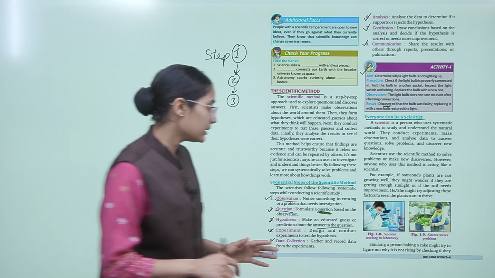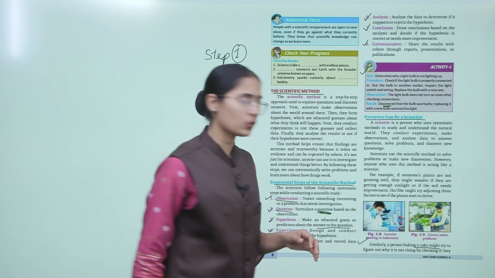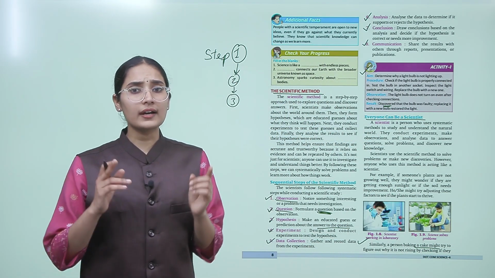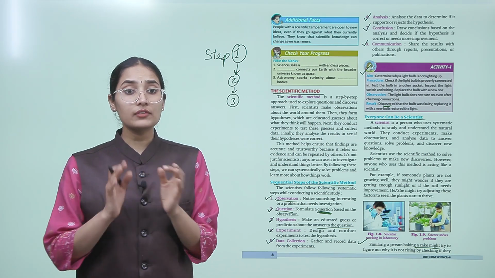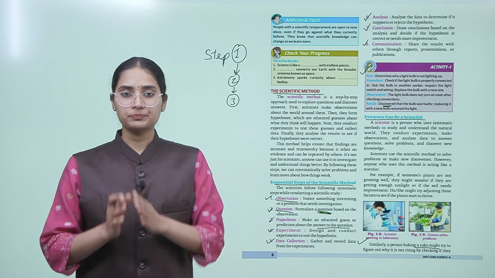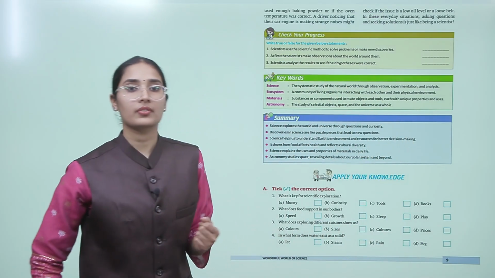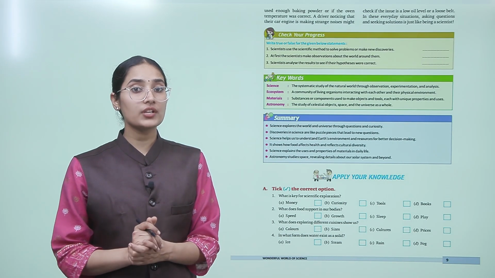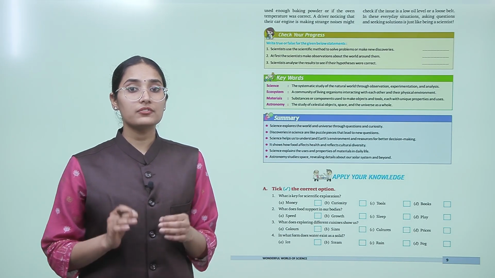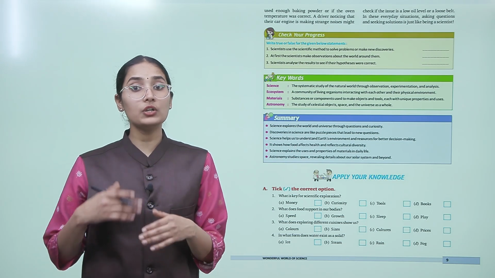Similarly, a person baking a cake might try to figure out why it is not rising by checking if they used enough baking powder or if the oven temperature was correct. Now let's go to the next page. A driver noticing that their car engine is making strange noises might check if the issue is a low oil level or a loose belt.